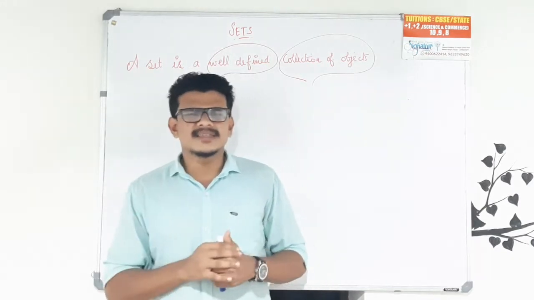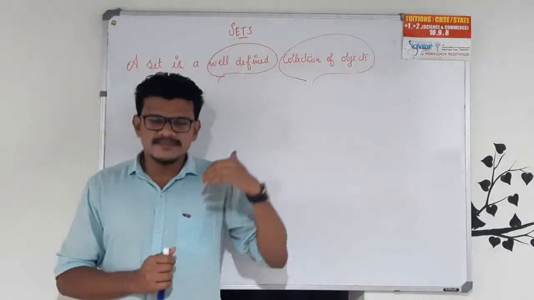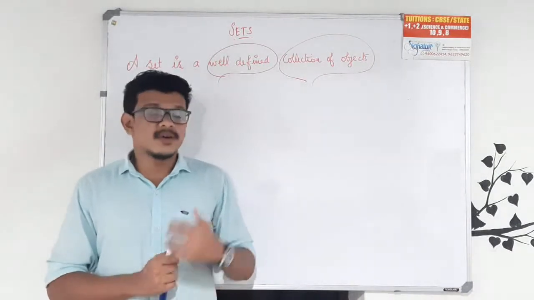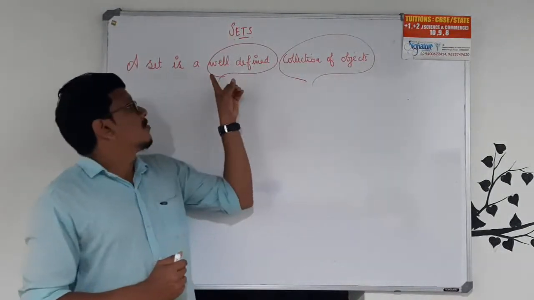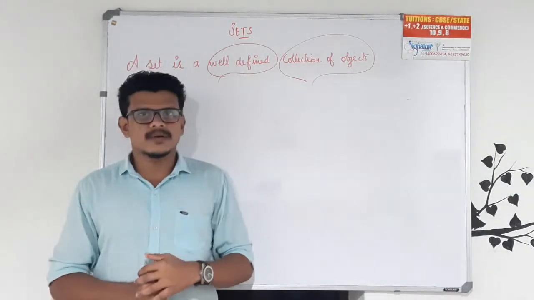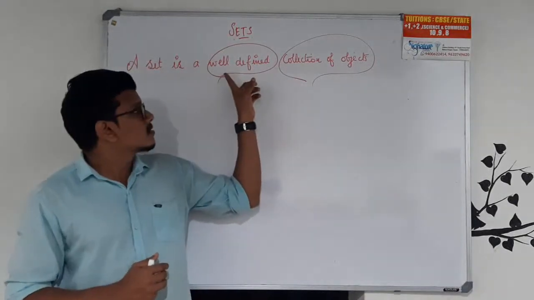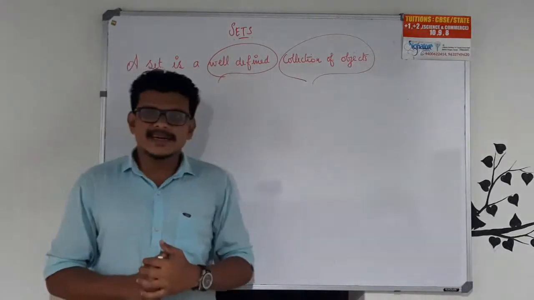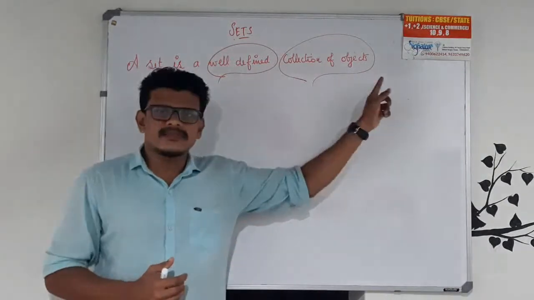By definition, a set is a well-defined collection of objects. On that definition, you have to be careful about two words. One is well-defined and another one is collection of objects. So first of all, we can discuss what a collection of objects is.